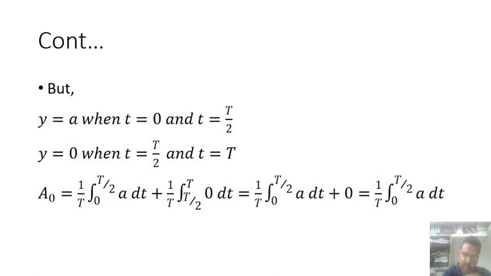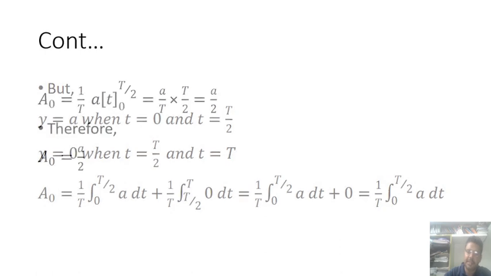If y is equal to 0, in the graph we can observe where the peak is and where it is 0. Then the time intervals are small t equal to capital T by 2 and small t equal to capital T. Knowing these two equations, the A0 equation of the wave function becomes 1 by T integration of 0 to T by 2 of a dt plus 1 by T integration of T by 2 to T of 0 dt, which is equal to 1 by T integration of 0 to T by 2 of a dt.